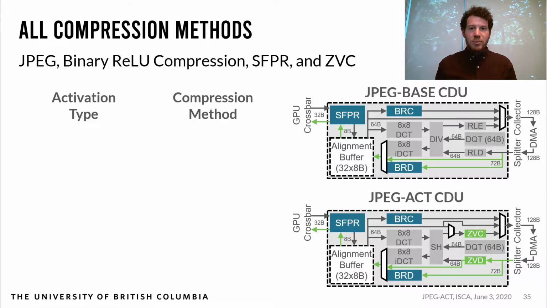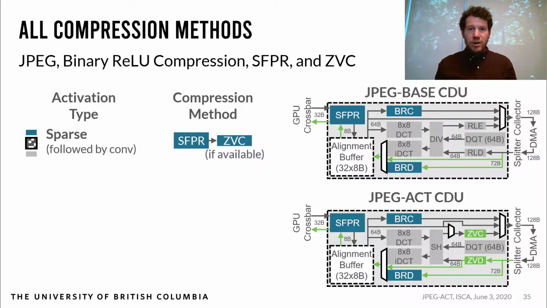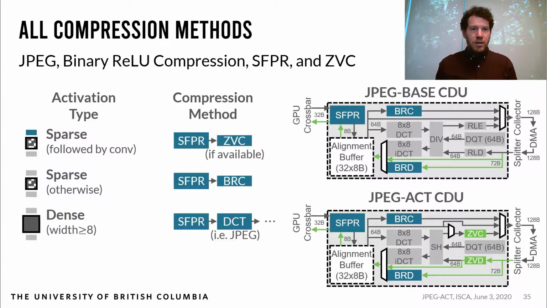I'll quickly break down how we select a compression method given an activation type. Sparse activations followed by a convolution layer use SFPR, or SFPR followed by ZVC, if it's available. Otherwise, sparse activations can use JNet-All's binary ReLU compression. Dense activations with a width of 8 or more use SFPR followed by JPEG, and otherwise use SFPR. This results in 1 to 2/3 of CNN activations being compressed with JPEG, depending on the network.